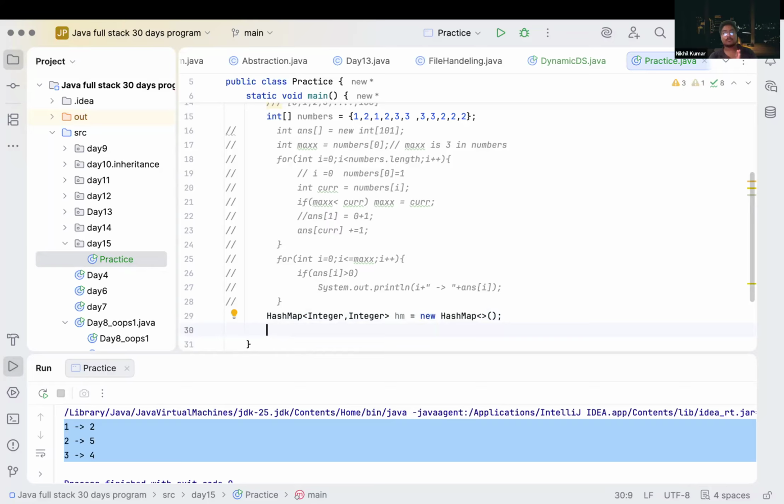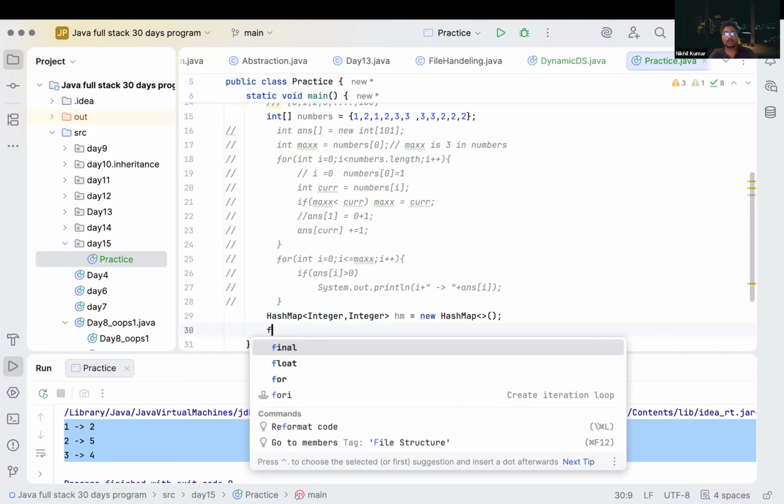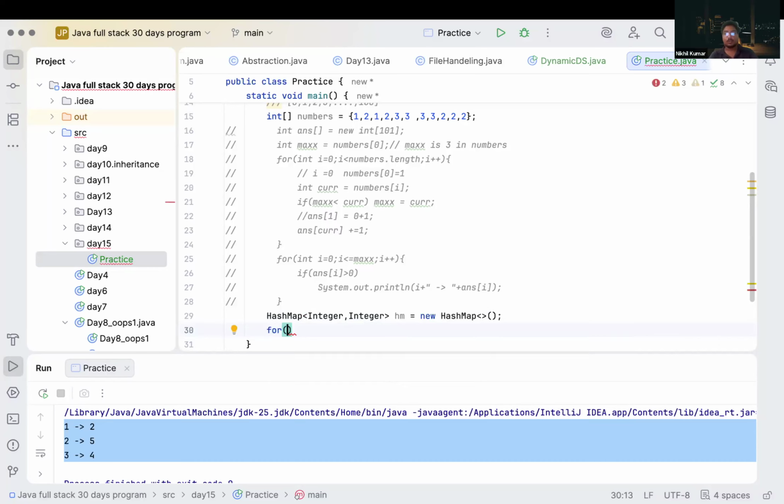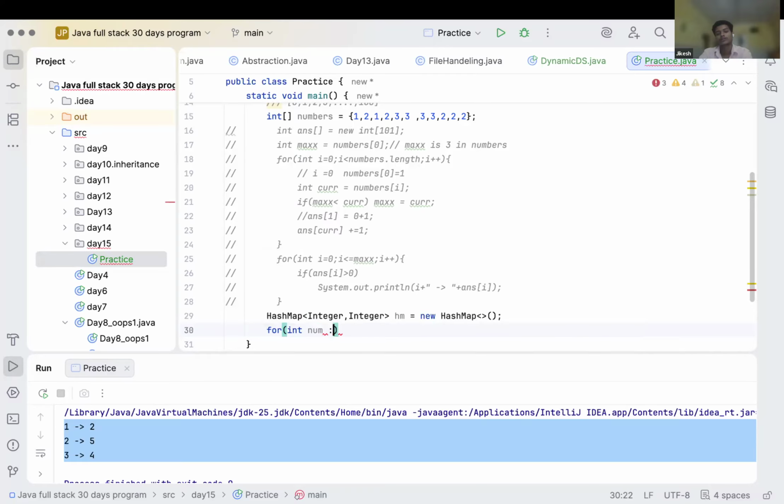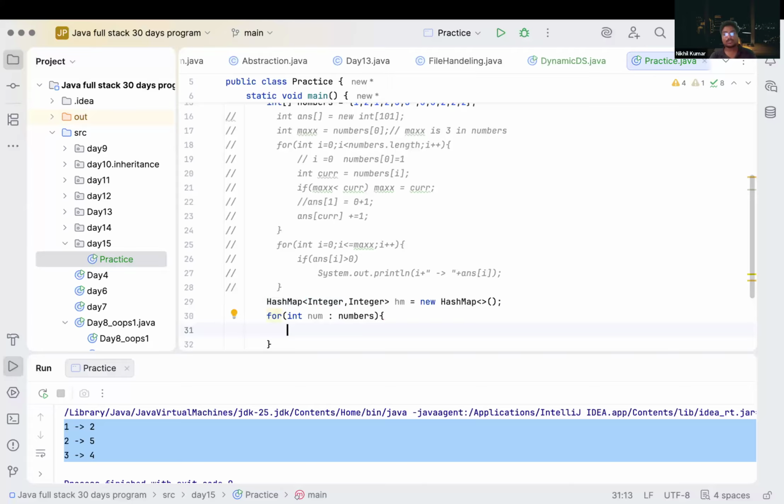And now what do we have to do? We have created a hash map. Now we have to store the numbers. How will we store them? We will create a loop. We will run a loop on numbers: int num inside numbers.